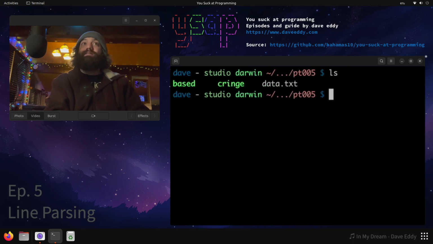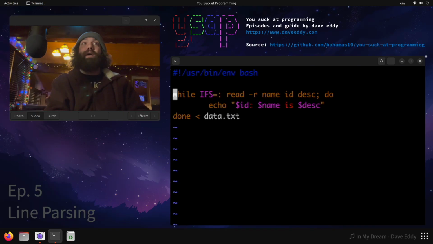Let's find out. Let's look at the base script that I have. Get ready. It's a lot simpler. Bam. Here it is. What we do is we do a while read line the same way we did before. However, notice there's something unique here. We have the inner field separator here. We're setting that to colon. And then we're reading the name, the ID, and the description right in this while read line loop. Cool. What does that do? Well, it defines those variables and breaks them on colons, and anything beyond the third colon gets stored in the desc variable, short for description. So, echo ID name is description.